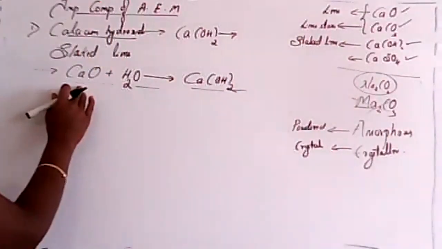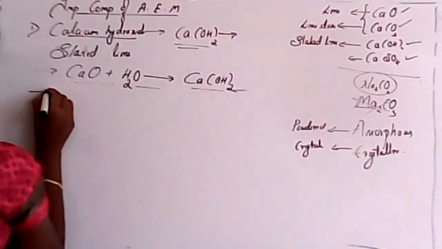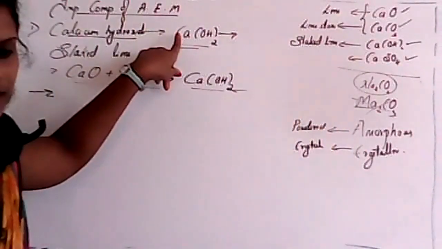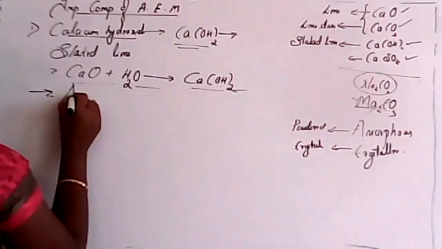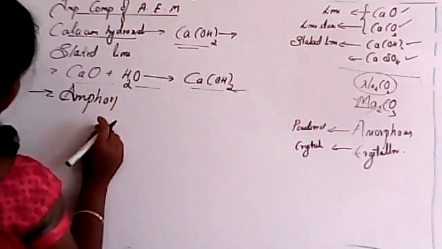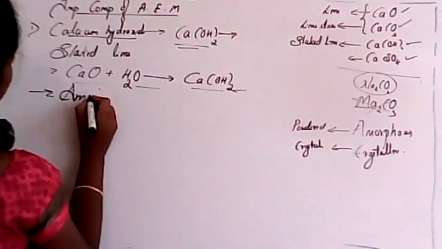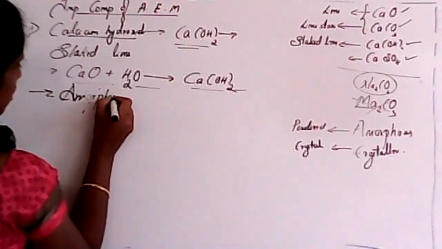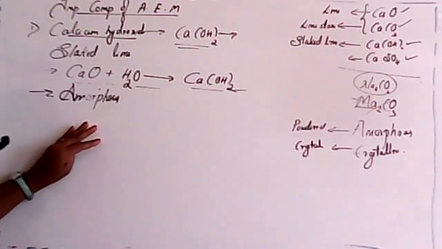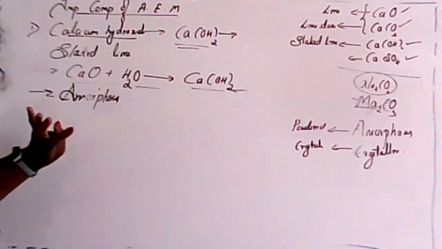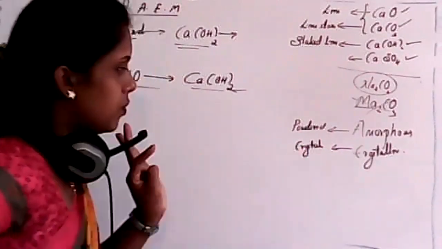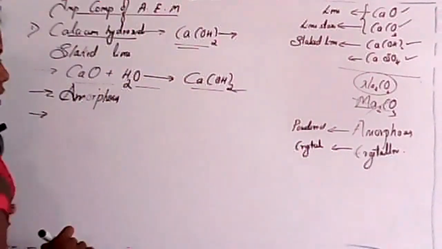So now in this case, what about calcium hydroxide? Which state does it have? See student, whenever we consider calcium hydroxide, it is amorphous. So the state of calcium hydroxide is amorphous. Next comes solubility. Is it soluble?